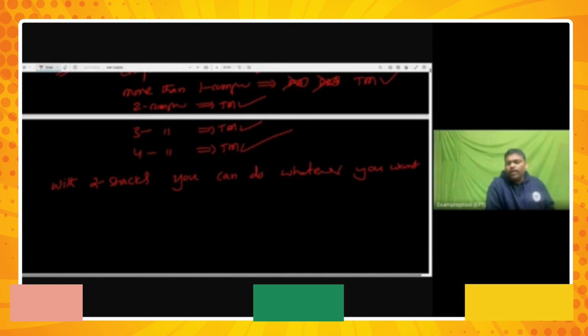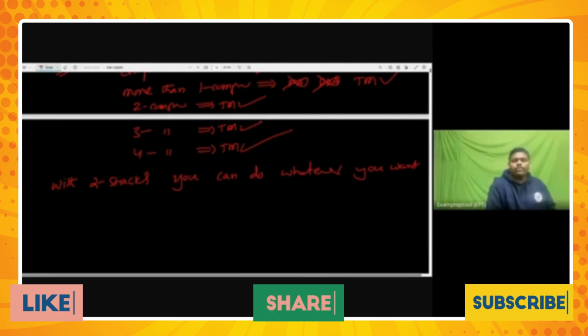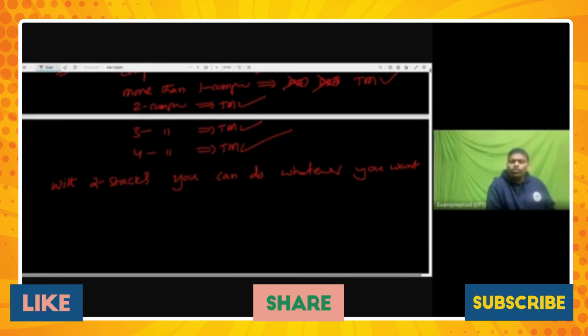Right? So if anyone asks you from today onwards, can you implement queue using stack? Oh, you want queue using stack. Take two stacks, everything possible. With two stacks, you can do whatever you want.